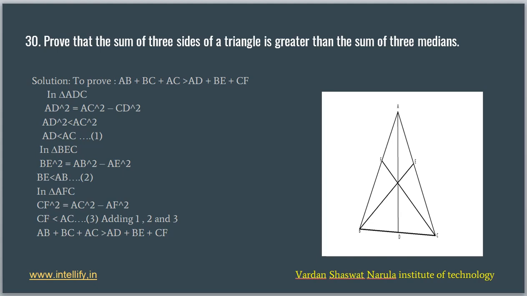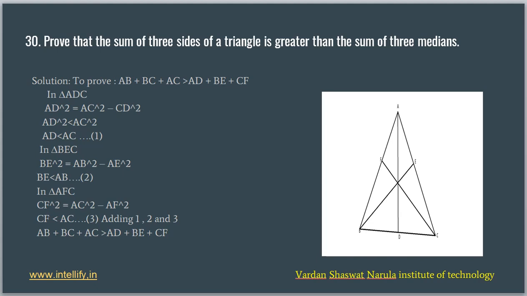Now using the similar thing, in triangle BEC, BE square is equal to AB square minus AE square. So obviously BE will be less than AB. BE is one of the medians and AB is the side. Now in triangle AFC, similarly we have CF square equal to AC square minus AF square, because we have subtracted AF square from AC square to obtain CF square. So CF square will be less than AC square, which helps us obtain CF is also less than AC.